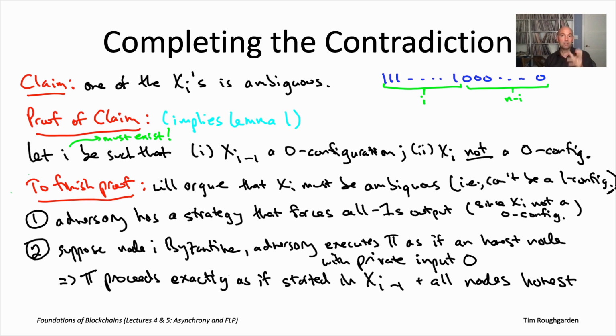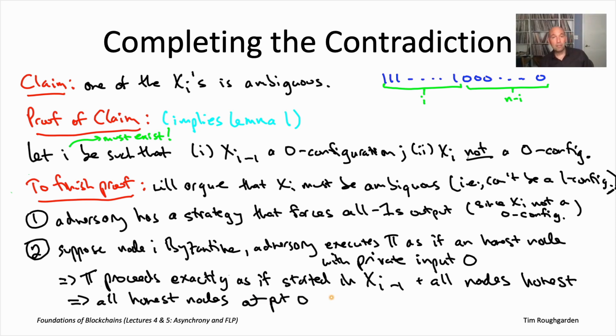Because every local node's knowledge is identical in those two scenarios, whether you're in xi with this adversary strategy or in xi minus 1 with everybody being honest, every node outputs exactly the same thing in both cases. Now, we certainly know what the output of the honest nodes is if we start in configuration xi minus 1 and everybody's honest. Xi minus 1, remember, is a 0 configuration. That means no matter what, whether people are honest or not, the honest nodes conclude with an output of 0. So in particular, when everybody's honest, all the honest nodes conclude with an output of 0.